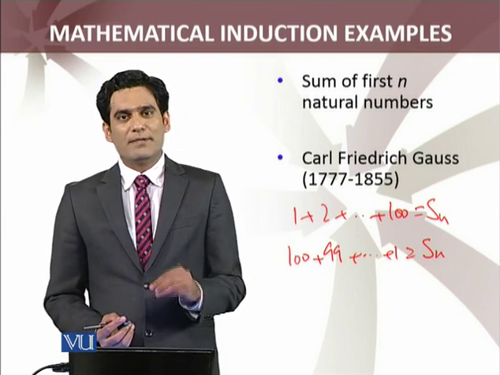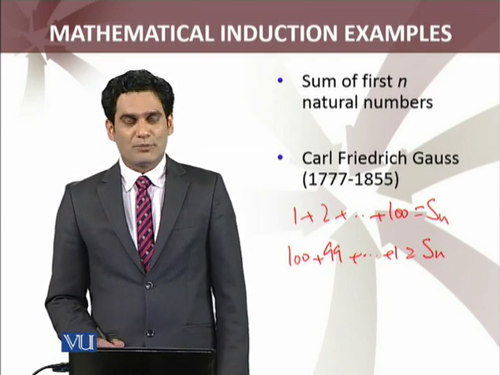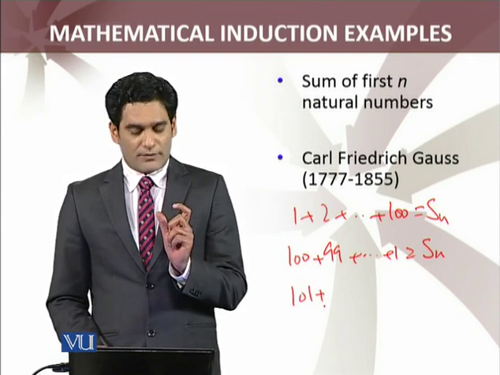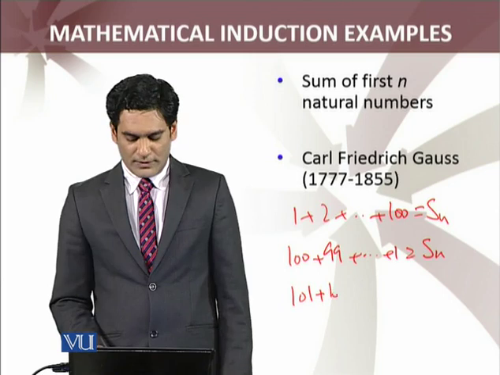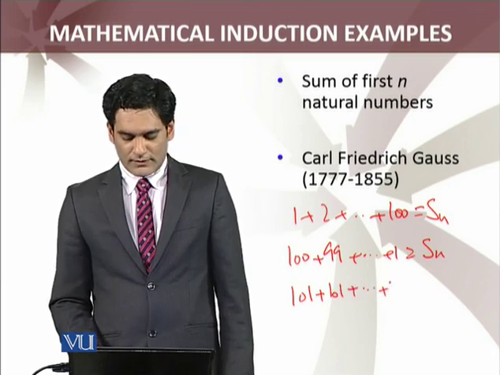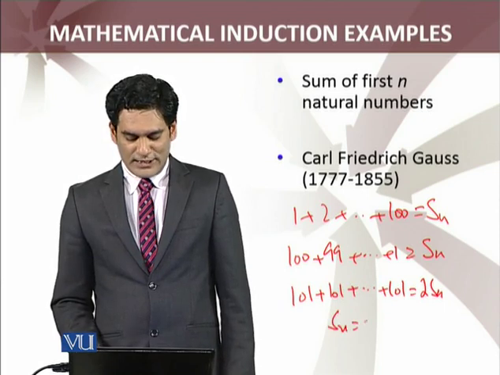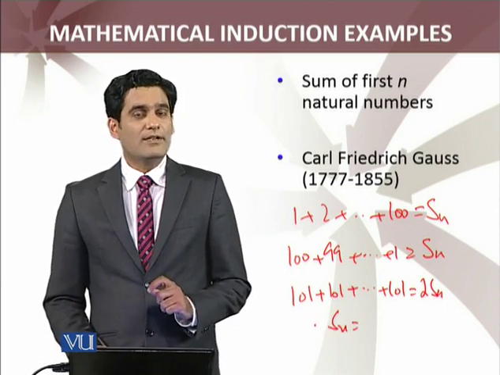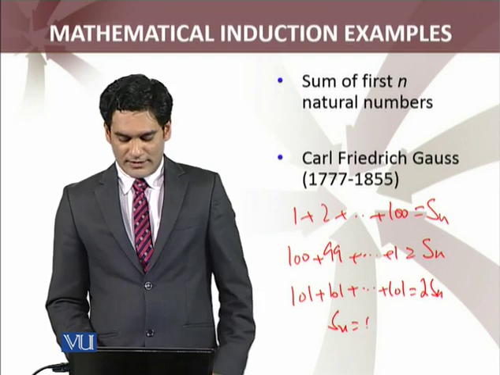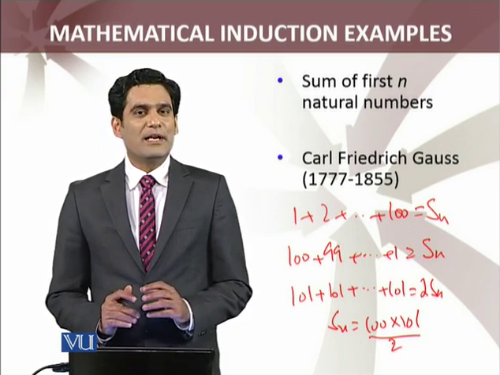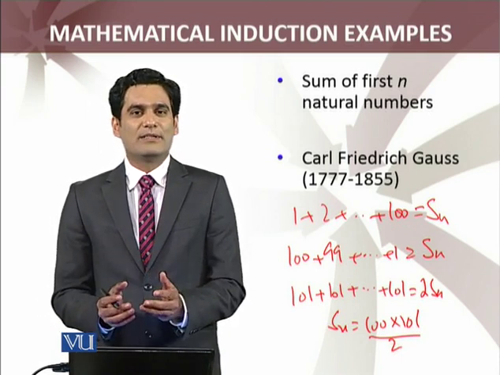We have to determine Sn. Now add these two equations. Each term of the left hand side turns out to be 101, and this is 2Sn. So Sn equals, now this 101 appears how many times? 100 times. So 100 into 101 divided by 2. In this way, he immediately came up with the answer.